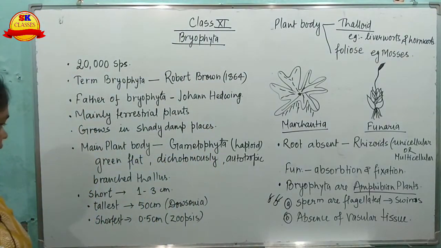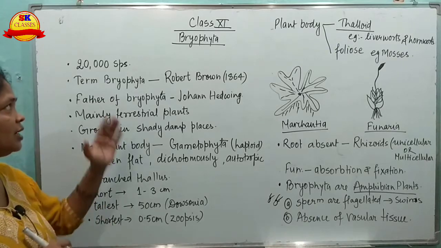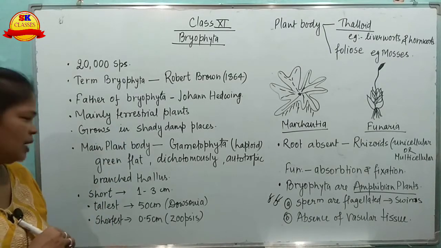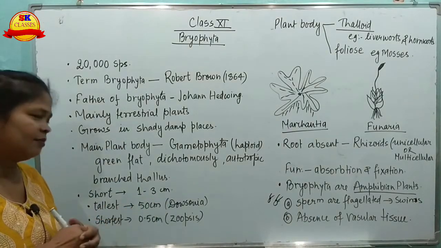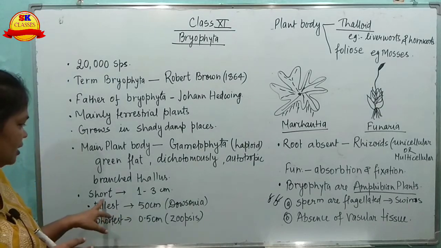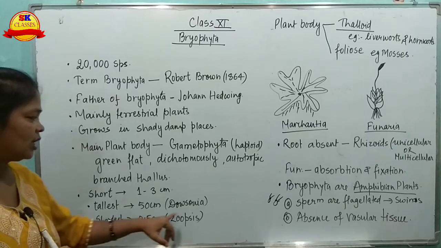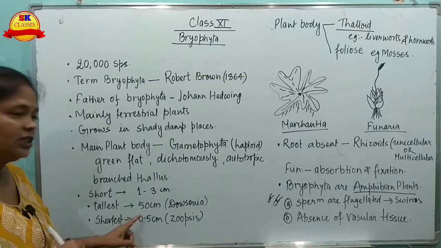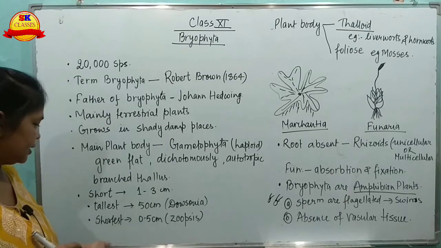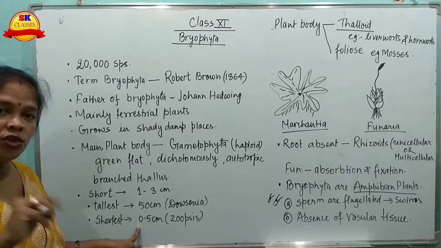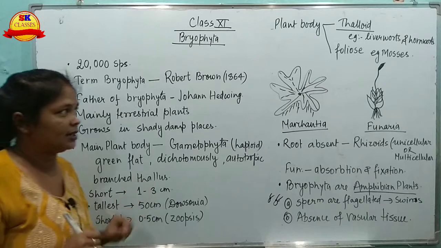Now comes the size. These plants, bryophytes, are very short plants. They can be from 1 to 3 cm, about this much. The tallest known plant in the Bryophyta is Dawsonia, which is about 50 cm in length, and the shortest is Zeuxis, which is about 0.5 cm in length.